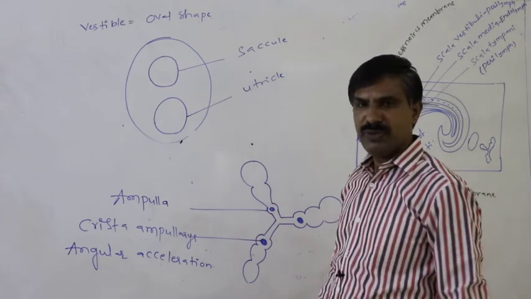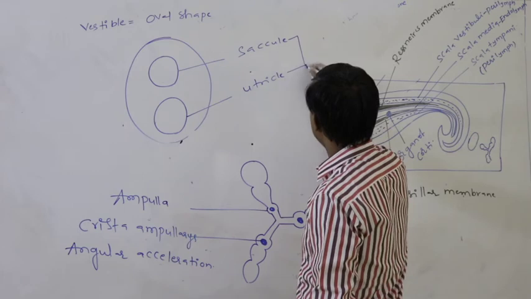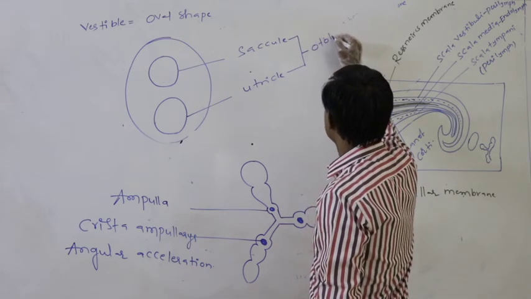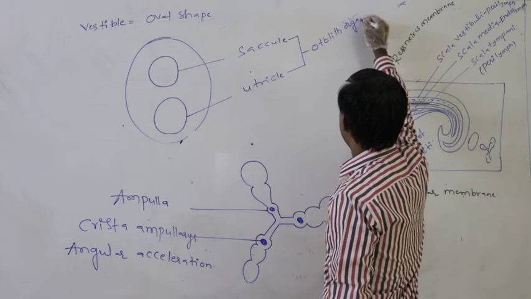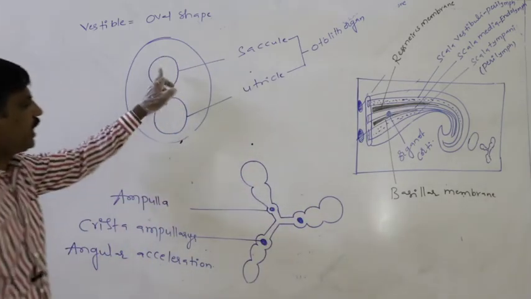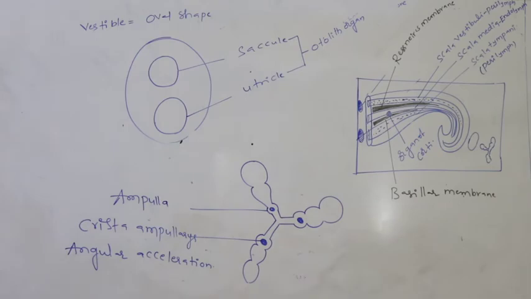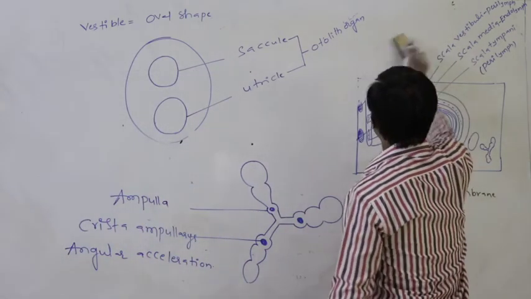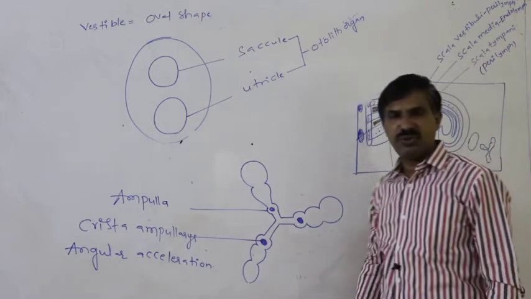Saccule plus utricle, both of them together, are called the otolith organ. These two structures together are useful to maintain the body balance against gravity.